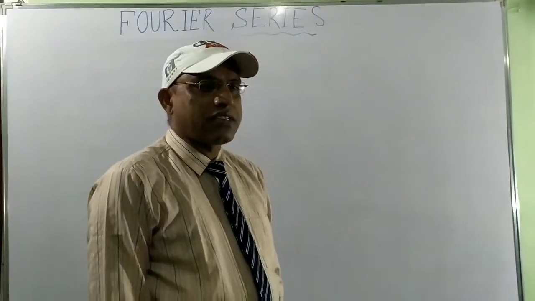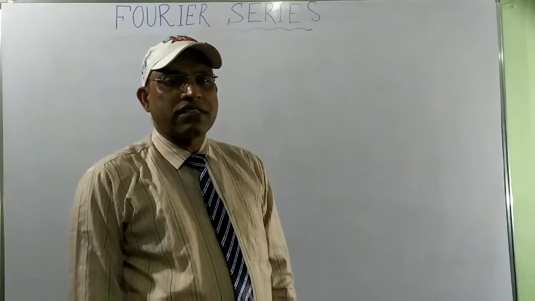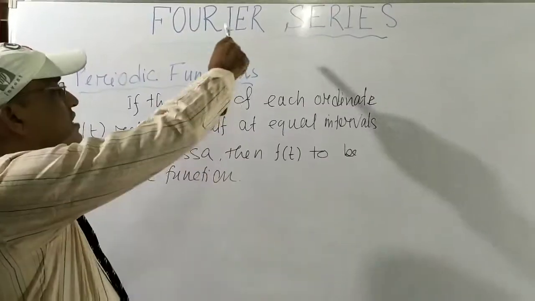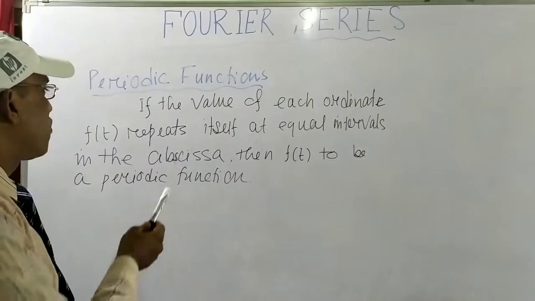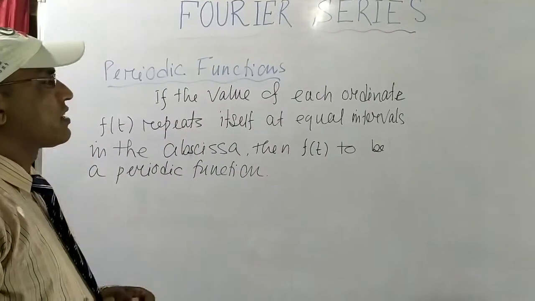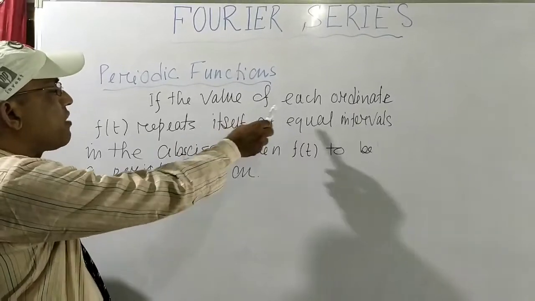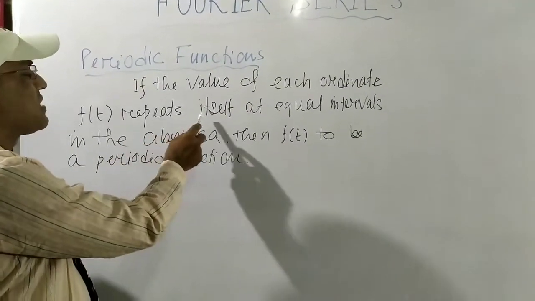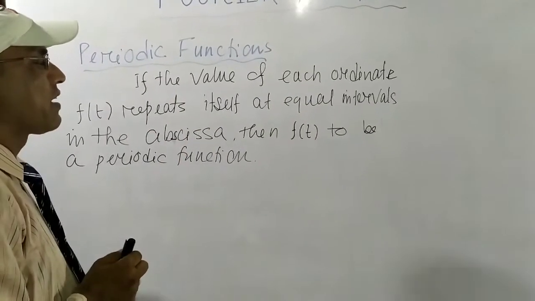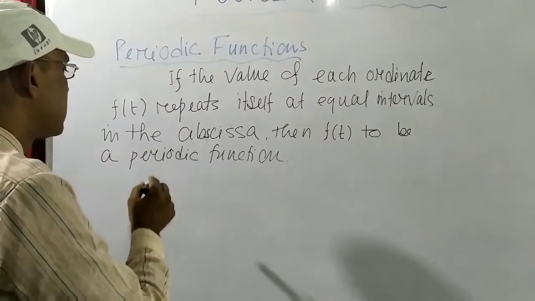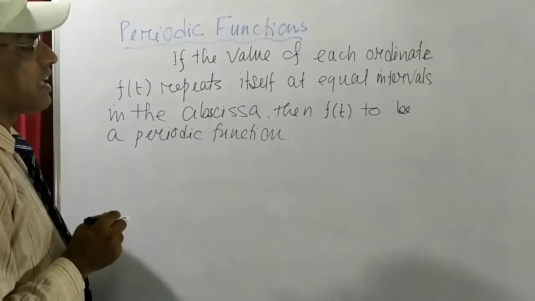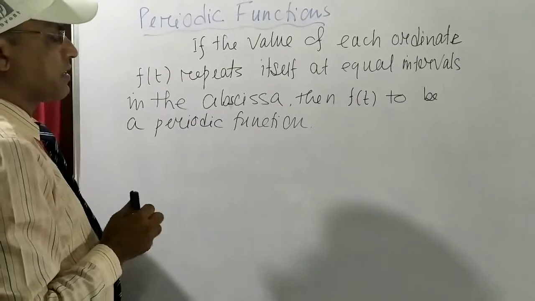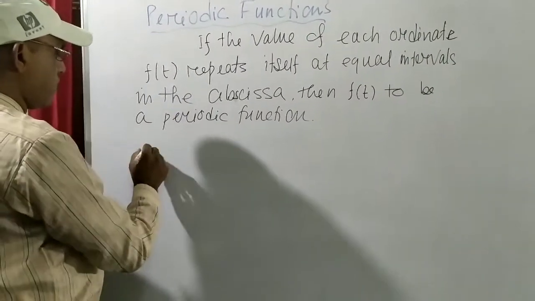Now what is Fourier series? Before discussing Fourier series, we have to know periodic function. So first you have to know periodic function. Now what is the definition of periodic function? If the value of each ordinate f(t) repeats itself at equal intervals in the abscissa, then f(t) is said to be a periodic function. Now for example,